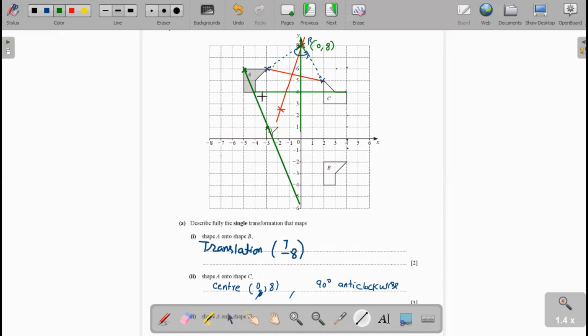Next I take the next point, and we draw the line from the object to that image point.